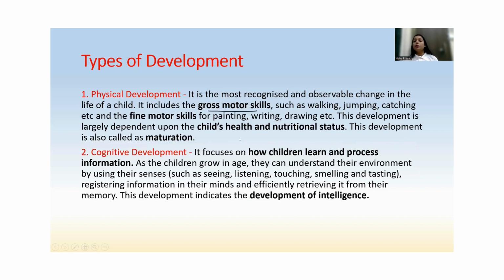These skills include the movement of larger muscles, such as walking, jumping, catching, etc. And fine motor skills, which means it includes the involvement of smaller muscles, like painting, writing, drawing, etc. So we can see physical development. It is the most observable change in the life of a child. Now, the development largely depends upon the child's health and nutritional status.